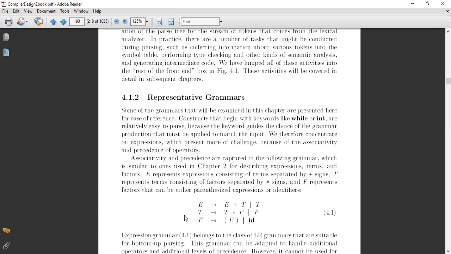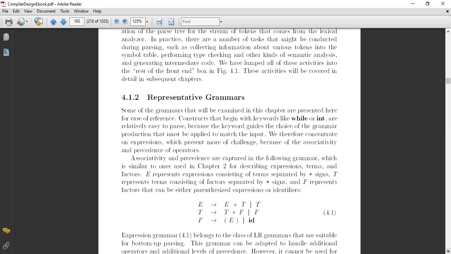So here we have this one example, that expression grammar, 4.1. It belongs to the class of LR grammars. Here E represents the expression, which consists of terms separated by a plus sign, then T again represents terms consisting of a factor and an asterisk sign, and F represents the factors, which can be either a parenthesized expression or identifiers. So this is one of the examples.